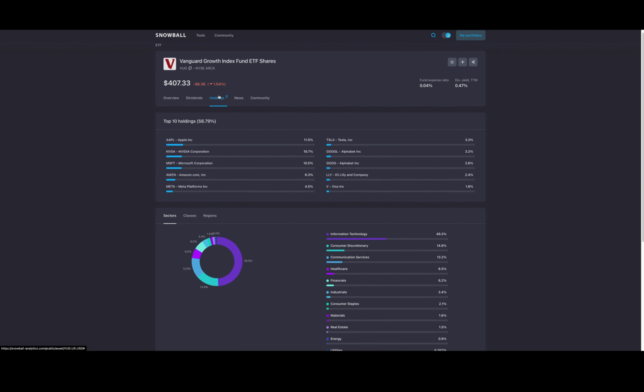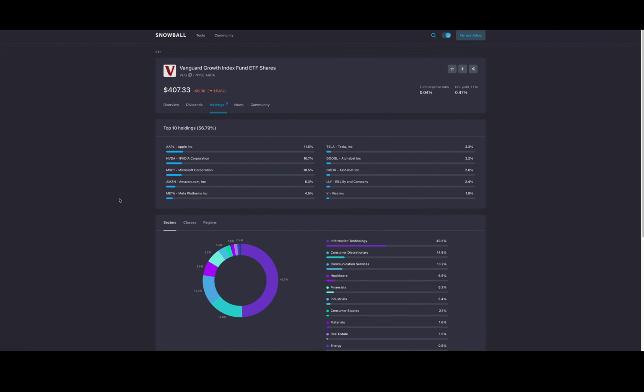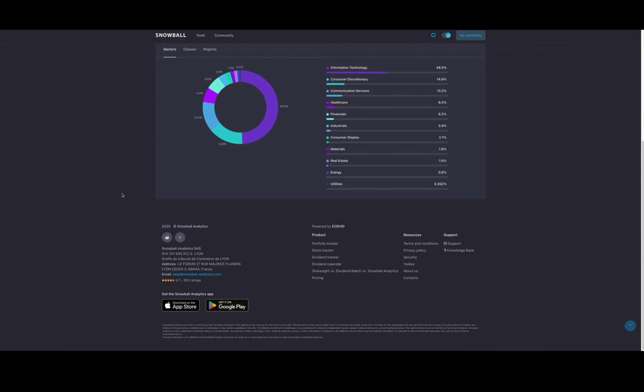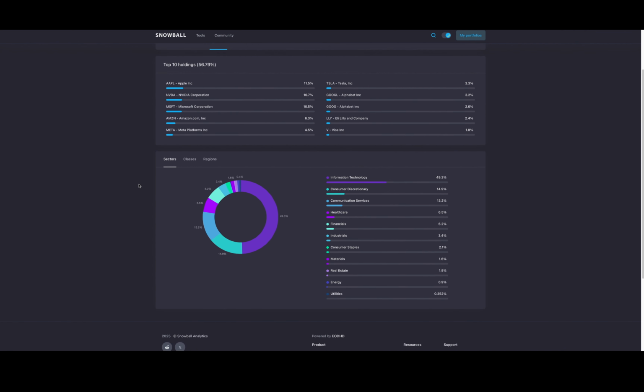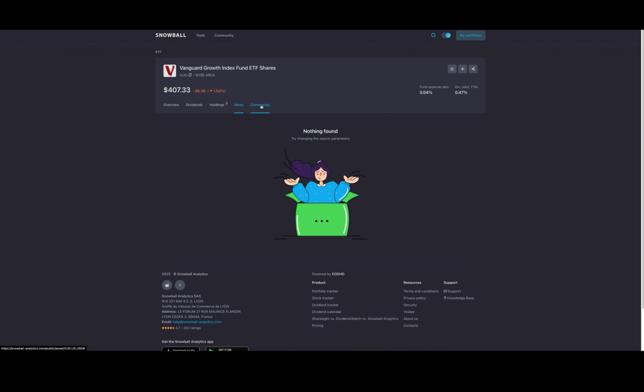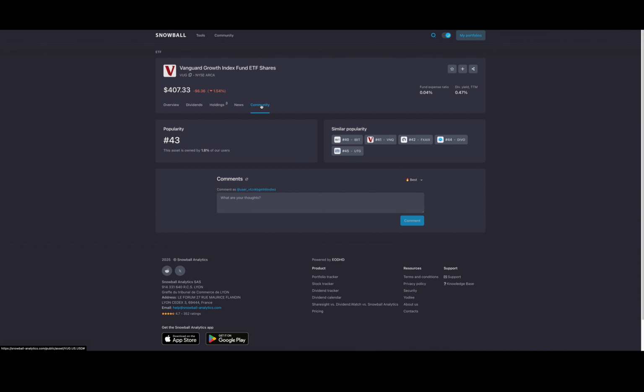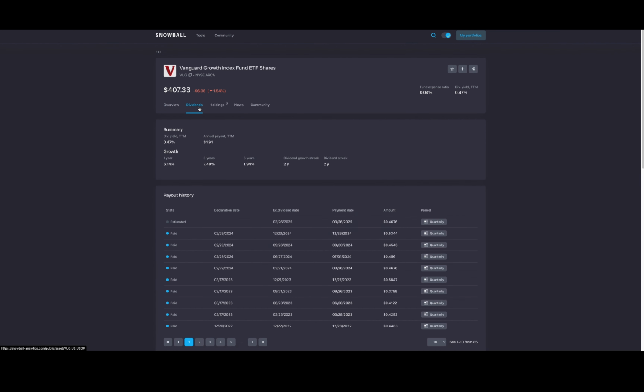I love that. You can also look at some of the holdings, just like my other stock analysis website, but it gets a little bit more user-friendly, I guess. You can look at the classes, you can look at the regions and so forth. So let's scroll to the top. We can see the news, what's in this. Obviously there's nothing. And there is a community, but we're not going to get into that. But overall, I love this for looking at dividends and understanding where it's going to come from.